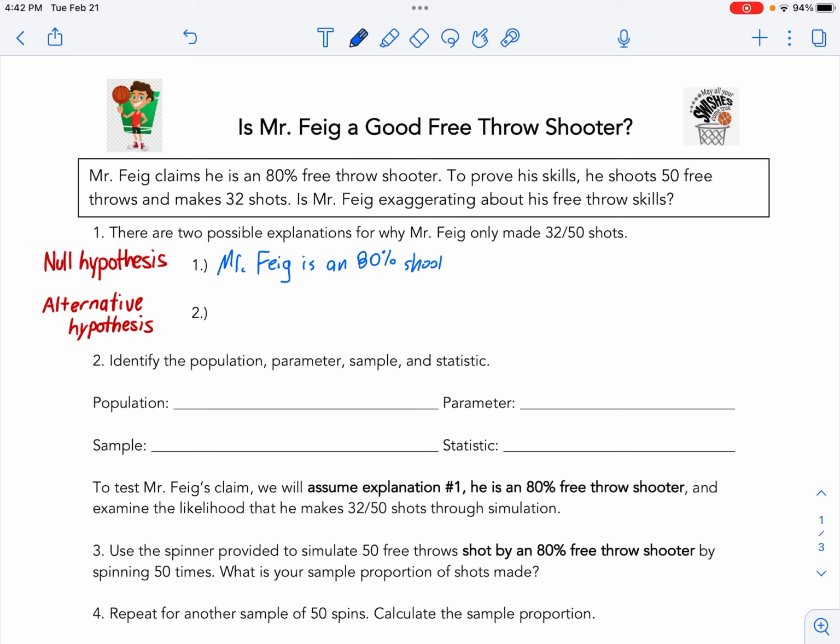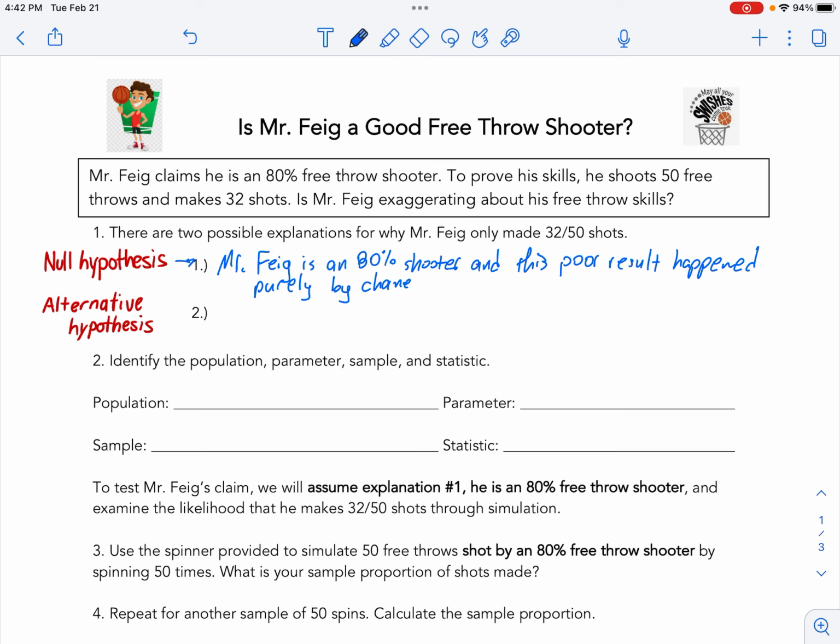And this poor result, because 32 out of 50, we'll look into this, it's not really that good compared to my claim, this poor result happened purely by chance. And we call that the null hypothesis.